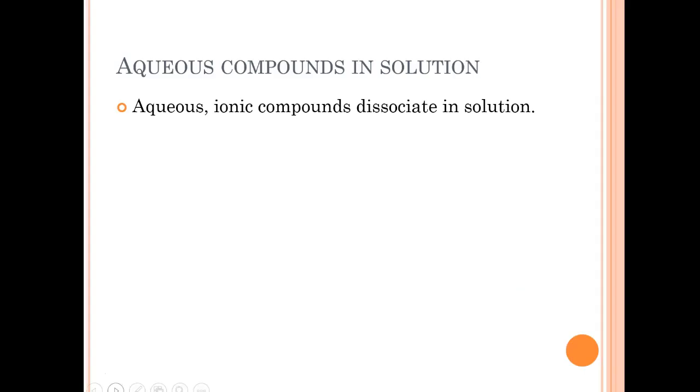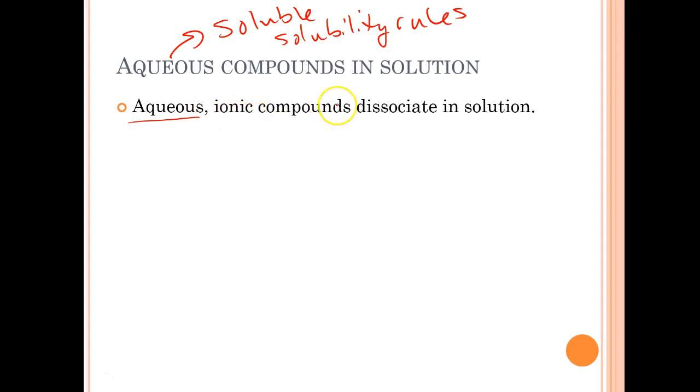And what happens is, anytime you have an aqueous ionic compound, remember this means soluble, and you have the solubility rules, if you use the solubility rules and it is aqueous, when it goes into solution, it really doesn't exist as a combined thing. So for example, the most obvious example is NaCl. That stuff, when you put it in water, it becomes aqueous.